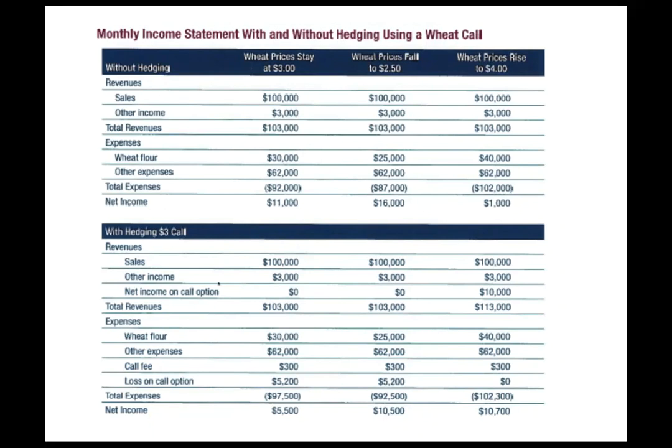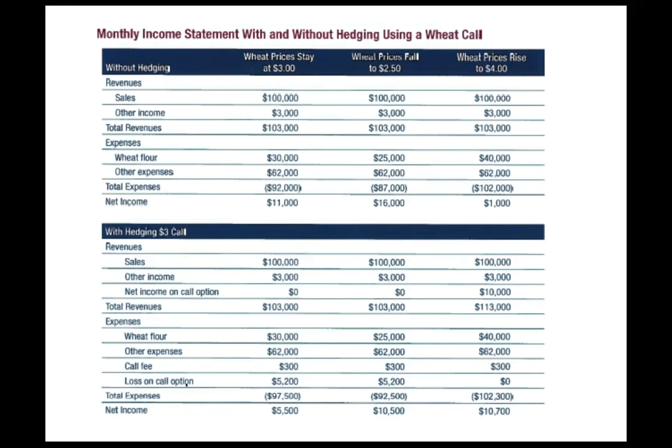What they're really showing below is that all these things are pretty much the same, except for the net income on a call option. If prices increase, they're going to have some stability. They're going to get $10,000 by calling the option. That's essentially what they're doing there, and so the total revenues would actually increase. On the expenses, again, for the most part they're the same as what we saw above. The other expenses are exactly the same. We've inserted a call fee, because since we bought this option, if we have to call it, there's going to be a fee associated with it. So we have a $300 call fee as part of it.